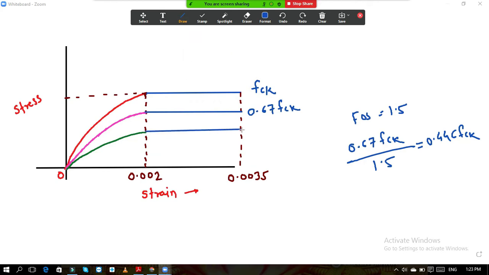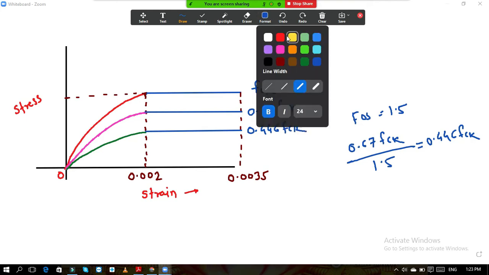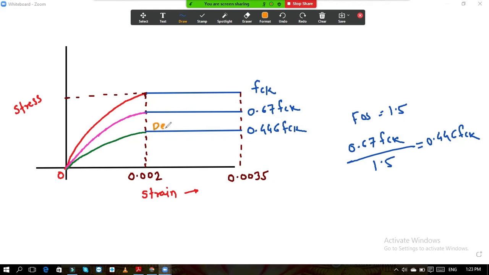This point is nothing but 0.446 fck, and this is called the design curve. We are using the values based on this curve for the design.